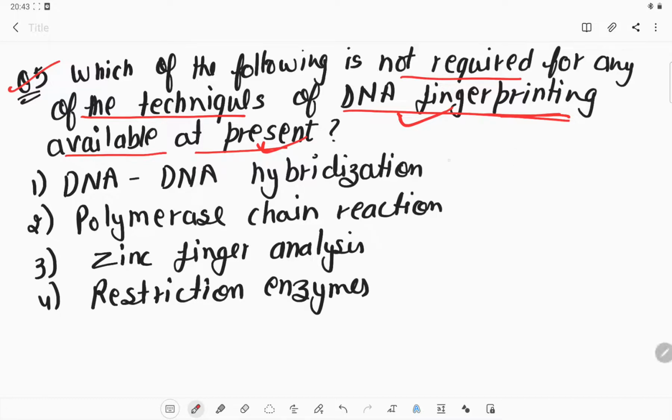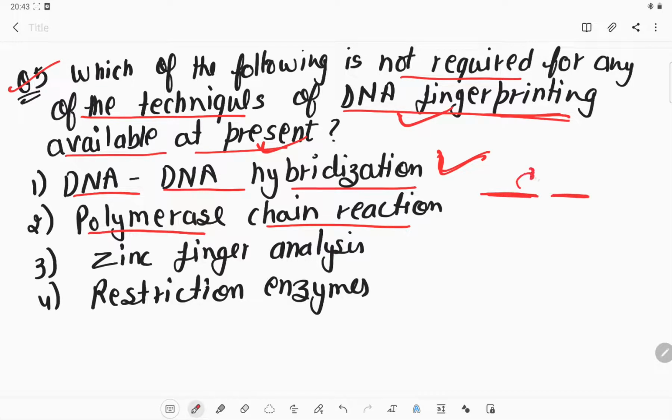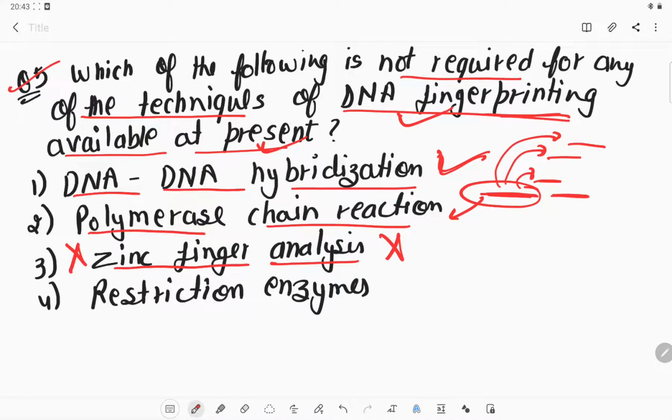So what kind of techniques are we using? We are using DNA hybridization. That's a technique we use in DNA fingerprinting. The polymerase chain reaction, PCR, is also used to make multiple copies of the fragment. We have only one fragment and we do not want to miss it, so we multiply it so many times. This multiplication happens with the process known as polymerase chain reaction. Zinc finger analysis is not a technique which is used in DNA fingerprinting. So this is our right answer.